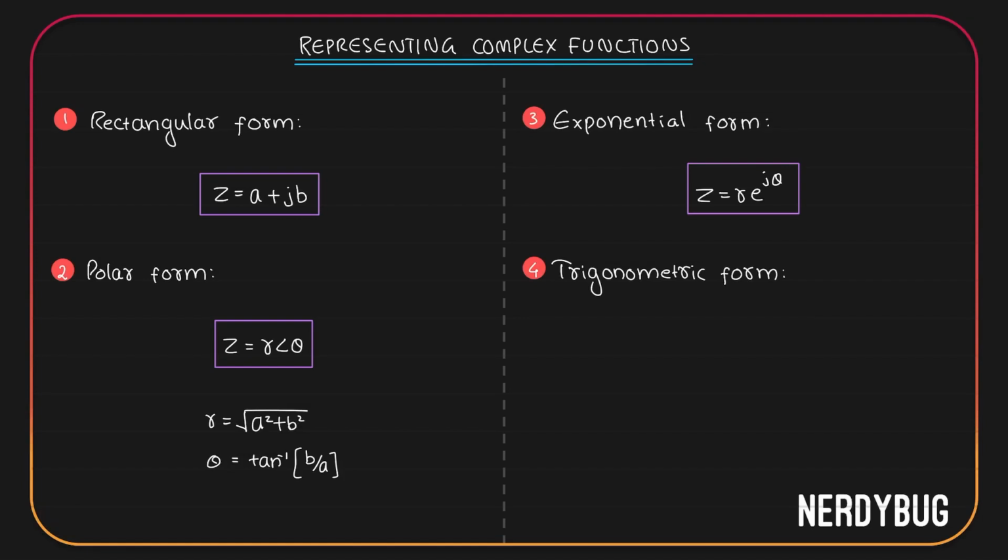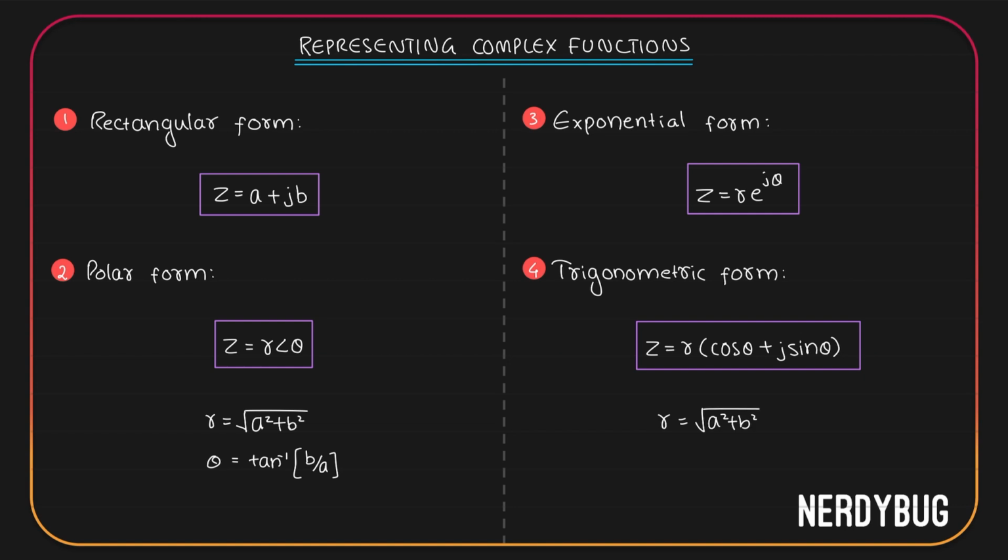Now we can write the same function in trigonometric form like this: z is equal to r multiplied by cos theta plus j sin theta. Here r is again the magnitude of the function, which is root of a square plus b square. Cos theta will be equal to a divided by root of a square plus b square, and sin theta is equal to b divided by root of a square plus b square. If you substitute these in this equation, you can see the equation converges to this one, just a plus jb.